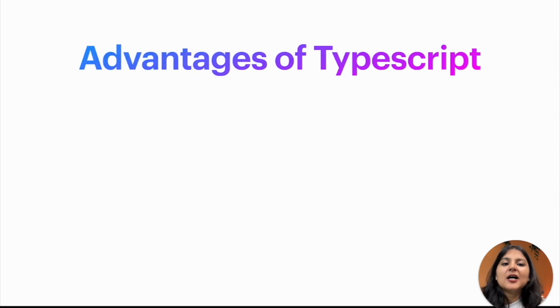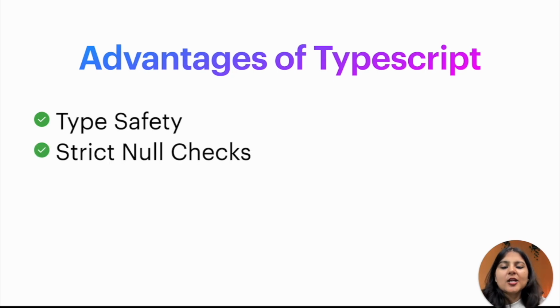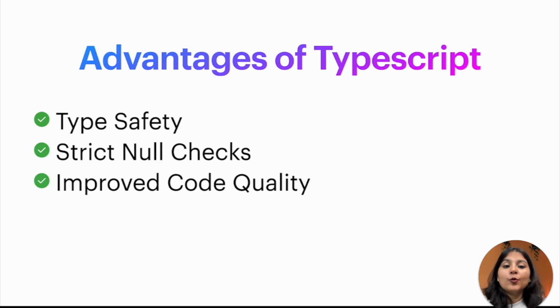Now let's see some of the major advantages of using TypeScript. The first and foremost advantage that TypeScript provides over JavaScript is type safety. That means TypeScript basically provides us a syntax for types. The second one is strict null checks. As in the second example that we had wherein we were multiplying null with a number, JavaScript did not give us any error. In TypeScript, it helps us reduce the likelihood of null and undefined related runtime errors. We'll learn more about it later during our TypeScript series, wherein we'll learn about optional chaining and the nullish coalescing operator. Third one is improved code quality.